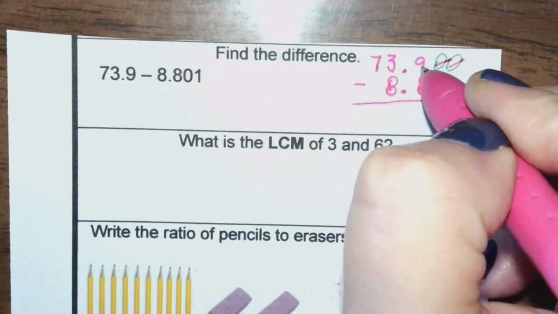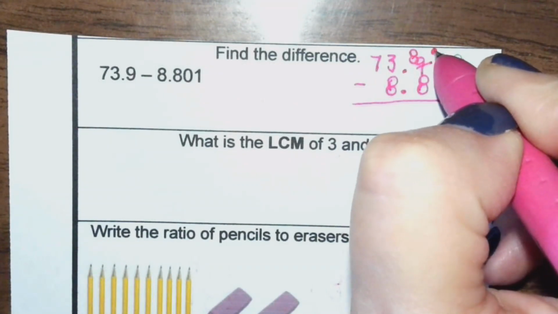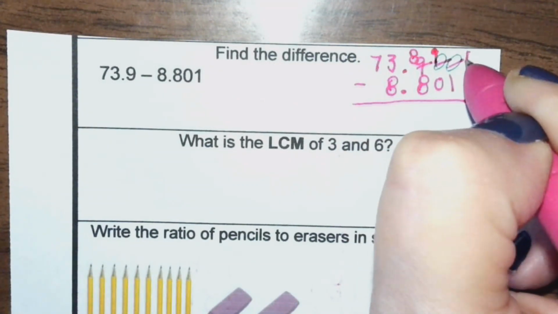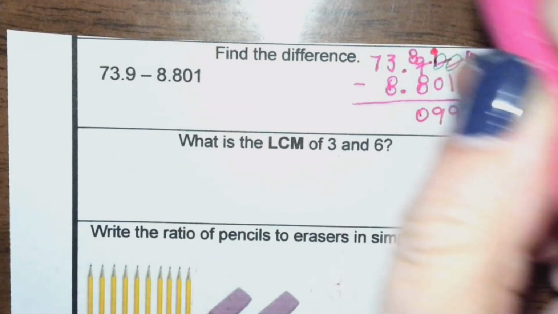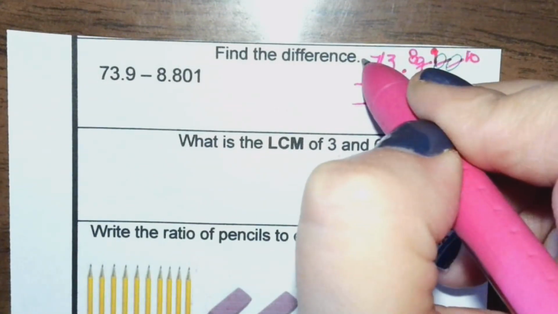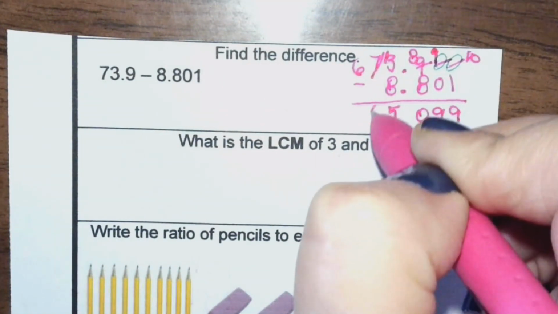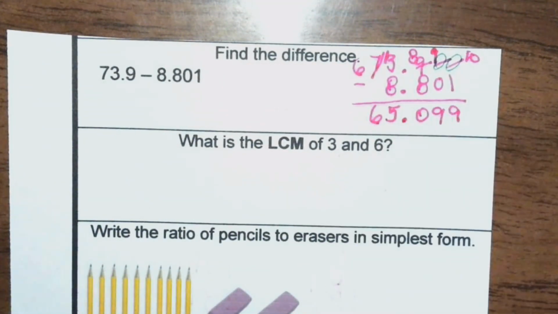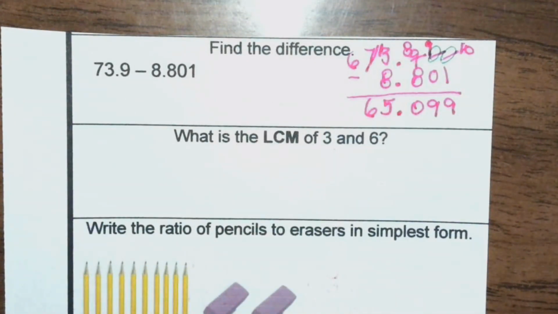So I've got to go all the way over here and back. So he's an 8. He'll be a 9 because I'm going to have to borrow from him, and he's a 10. So that's 9, 9, 0. You have to regroup again. 6, and that makes that a 13. So that's 5, 6. Decimal goes straight down. So 65 and 99 thousandths.